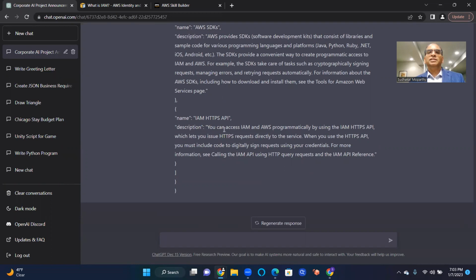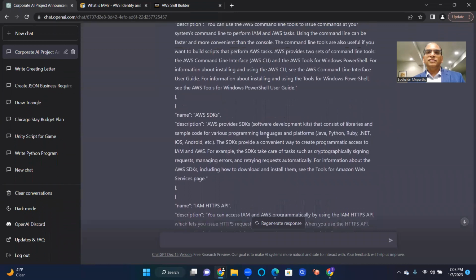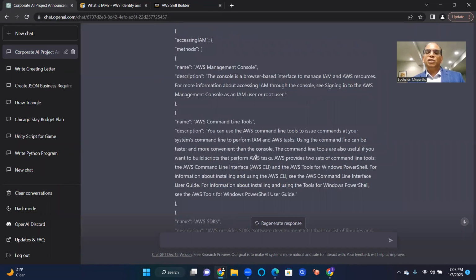IAM HTTPS. Using those SDKs, you can programmatically access. Basically, all it's saying is you can access it in various different ways. I'm not going to worry too much about this, it's all noise. There's not a lot of substance here. They just throw these words into paragraphs to make it complete, but we can ignore it for now.